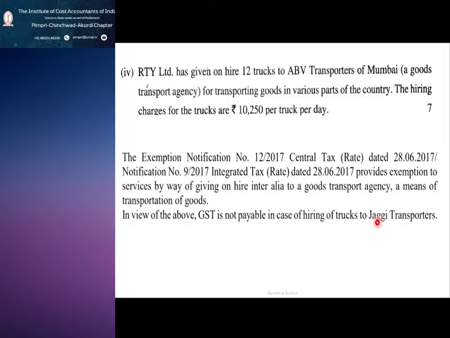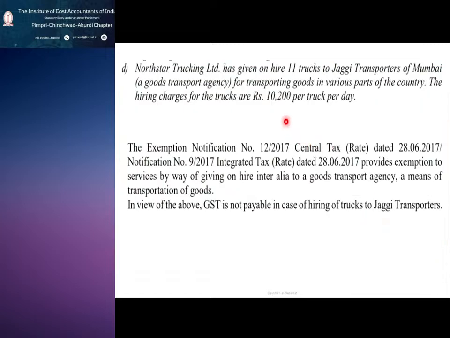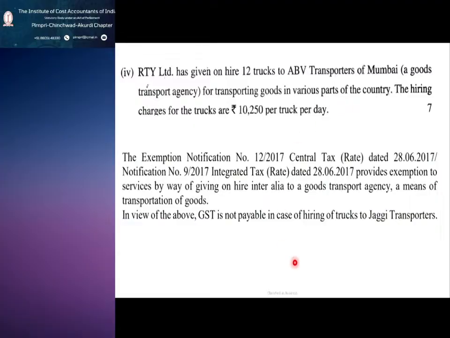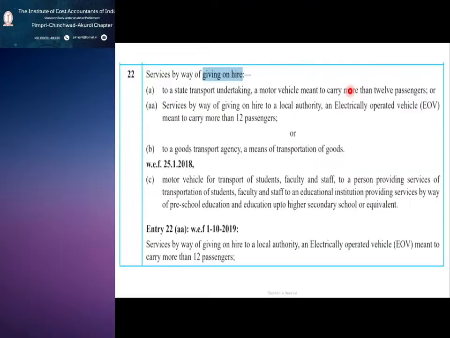Actually, I copied this from this answer. So it is here the Jaggi transporters. Here we need to mention ABB transporters. Services by way of giving on hire.